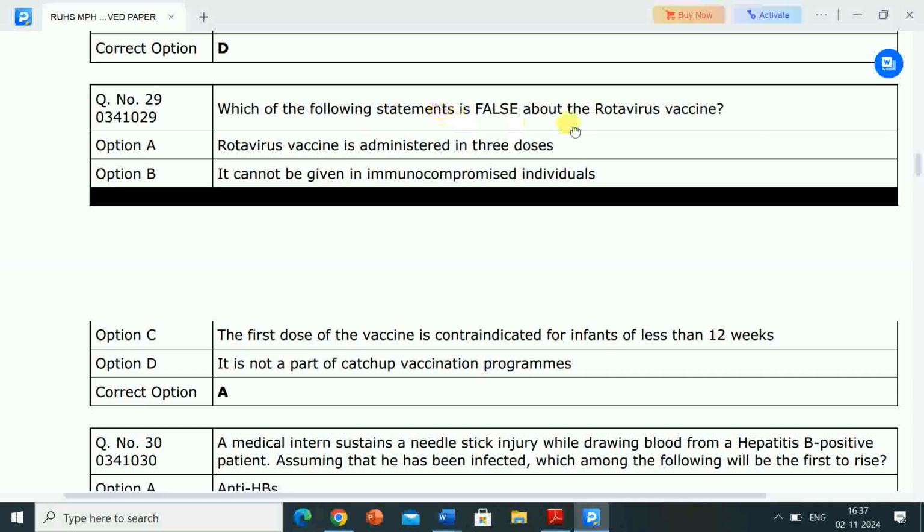So which of the following statements is false about the rotavirus vaccine? Option A, that is rotavirus vaccine is administered in 3 doses, this statement is false. And the remaining options, that is it cannot be given in immunocompromised individuals, the first dose of the vaccine is contraindicated for infants of less than 12 weeks, and it is not a part of catch-up vaccination programs, these statements are true about the rotavirus vaccine. And statement A, that is rotavirus vaccine is administered in 3 doses, is false.